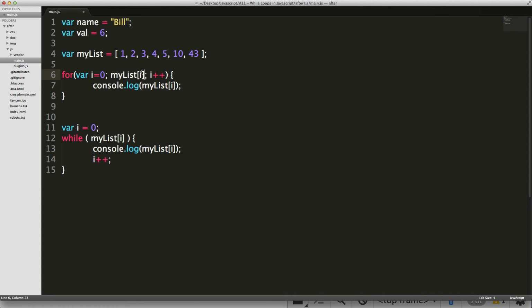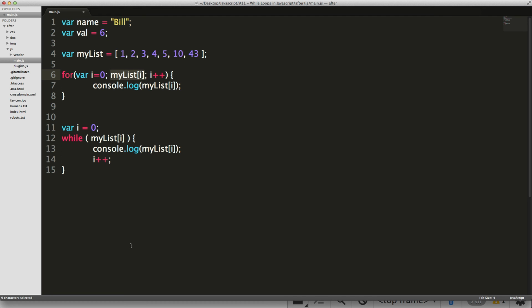So this condition basically needs to come back true for the loop to keep going. If you remember when we did conditionals and if statements, you were checking to see if something was true. Here, as long as this is true, it's going to keep looping. But once this is equal to something that comes back as a falsy value like undefined, it's going to stop your loop and kick you out.